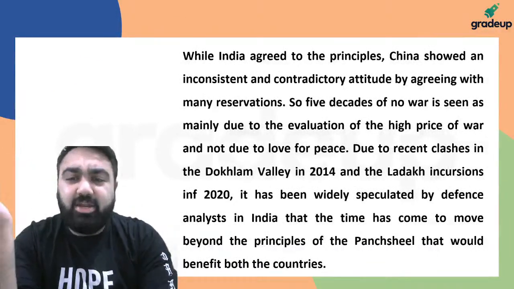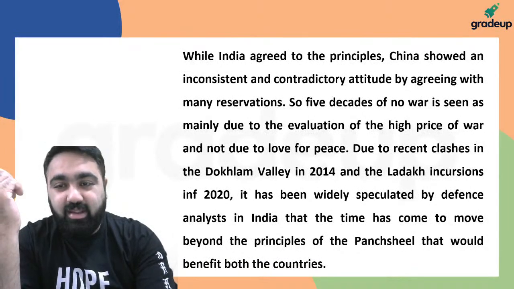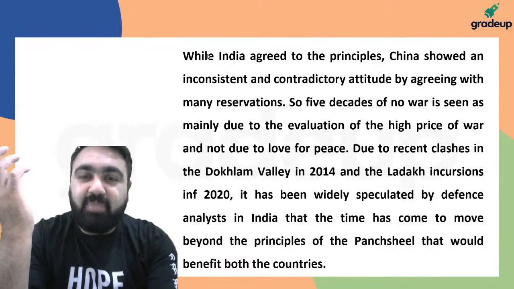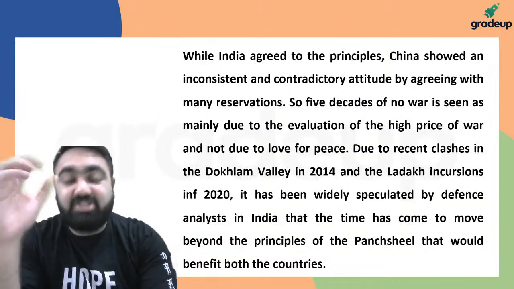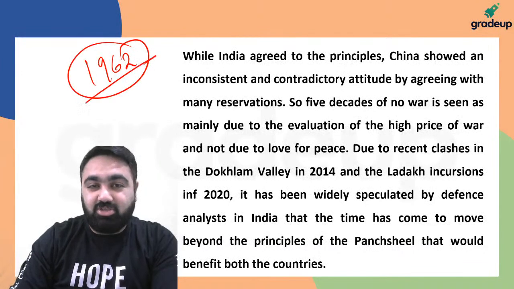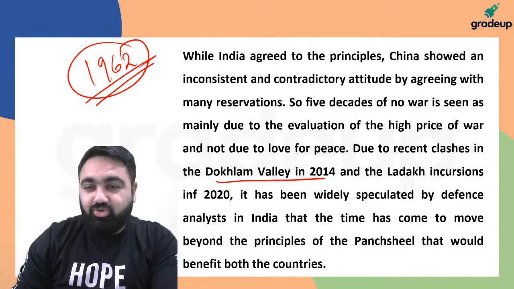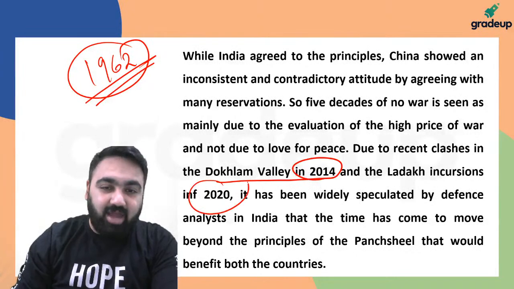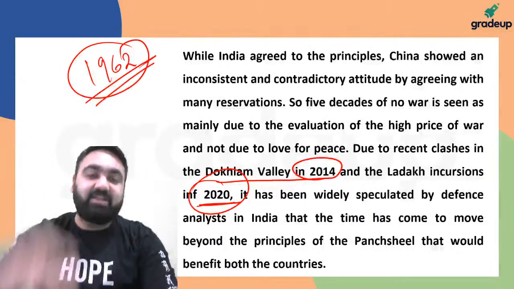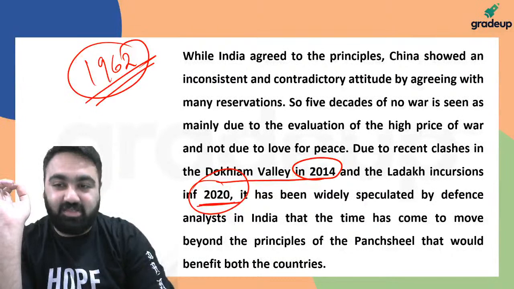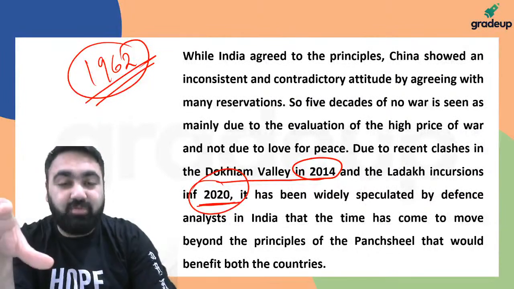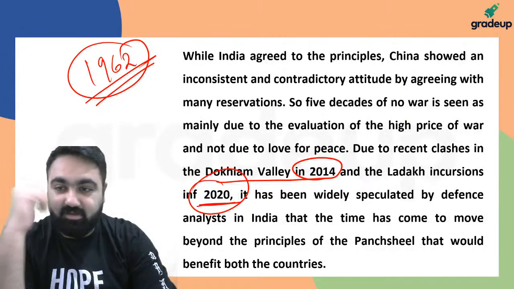India, however, did agree to this agreement, but if you see today, that agreement is not really valid between the two sides. The agreement talks about peaceful coexistence, but even with the agreement, China has attacked India multiple times. It started with the 1962 war where many soldiers lost their life, the Doklam Valley issue in 2014, the recent Ladakh incursions in 2020. All these incidents highlight the fact that China has never taken this agreement seriously.